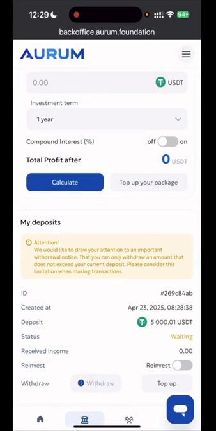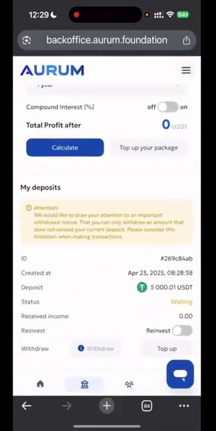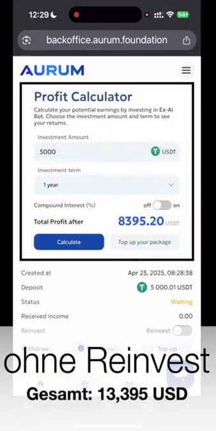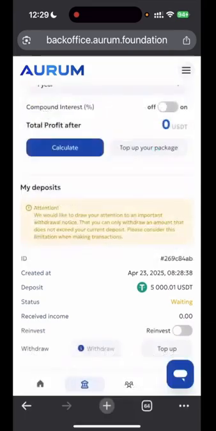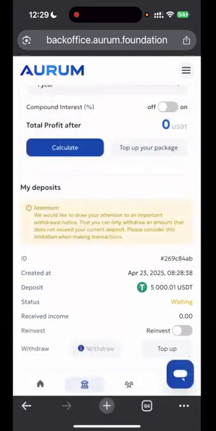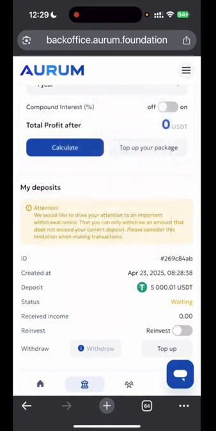And what I'll do first is activate the reinvest button down here, this one. I do this because the result of reinvesting is absolutely tremendous. I'll show you this here. What is the result after about a year if I withdraw every day or every week compared to what happens if I don't need this cash flow right now, but use it to supplement and increase my deposit, which also automatically ensures that I reach the next tier level where I no longer get 80%, but 90%. There will also be a video about that. That's how it works. All the best, much success, and greetings from Dubai.